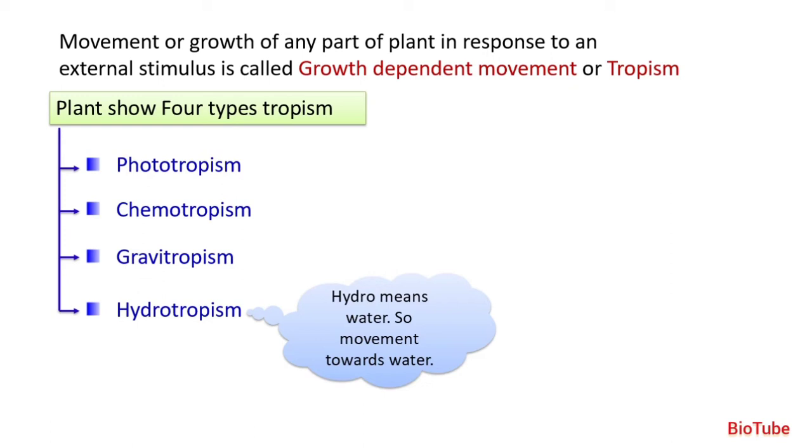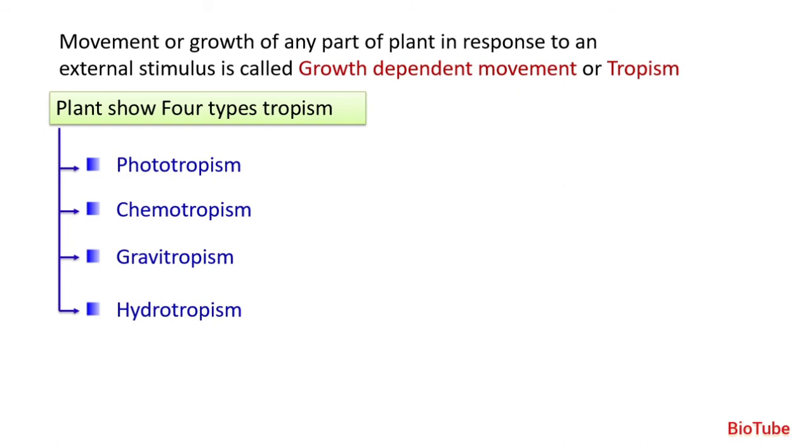So we have studied four types of movement or four types of tropism: phototropism, chemotropism, gravitropism, hydrotropism. You can remember this as photo, chemo, gravi, hydro.